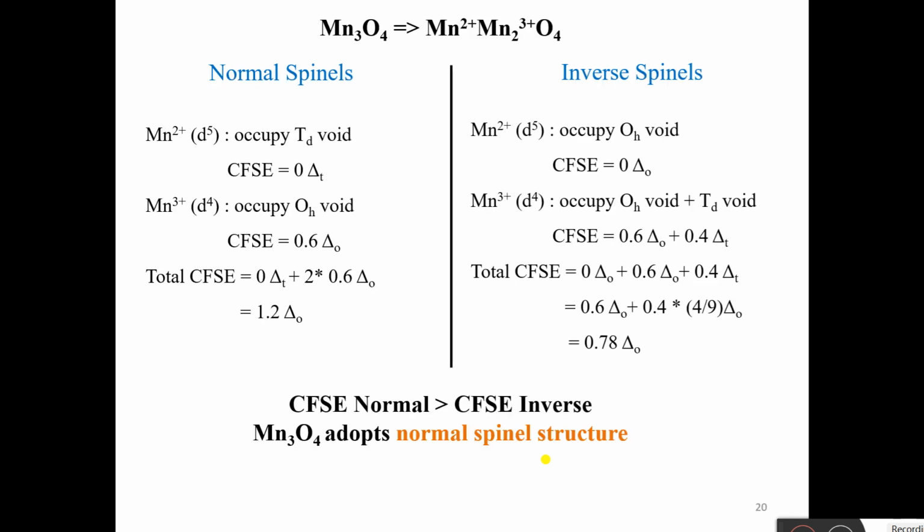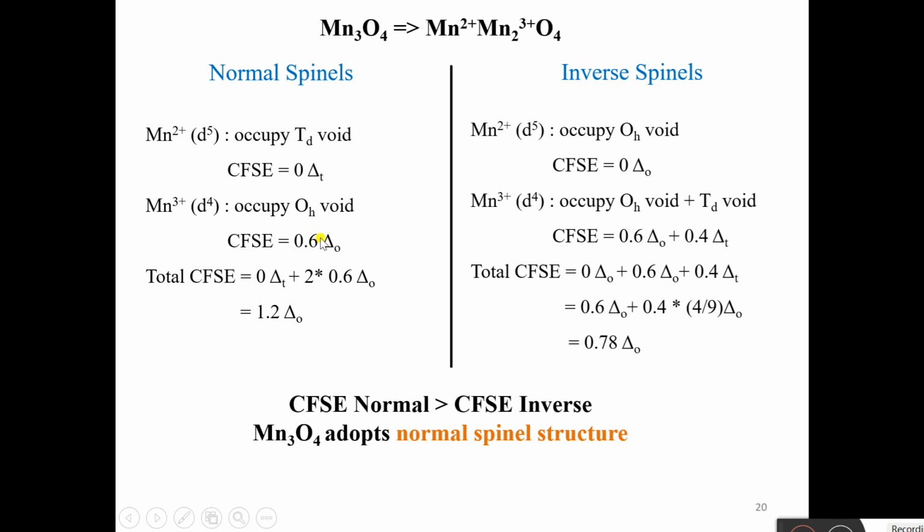Now let us understand it with the help of an example. Let us take the case of Mn3O4. This Mn3O4 can be written as Mn2+Mn3+2O4. Now in case of normal spinels, as I told you, the +2 ion occupies the tetrahedral void, and the +3 ion occupies the octahedral void. So the CFSE for d5 ion in case of tetrahedral high spin complex will be equal to 0. And for d4, it will be 0.6 ΔO.